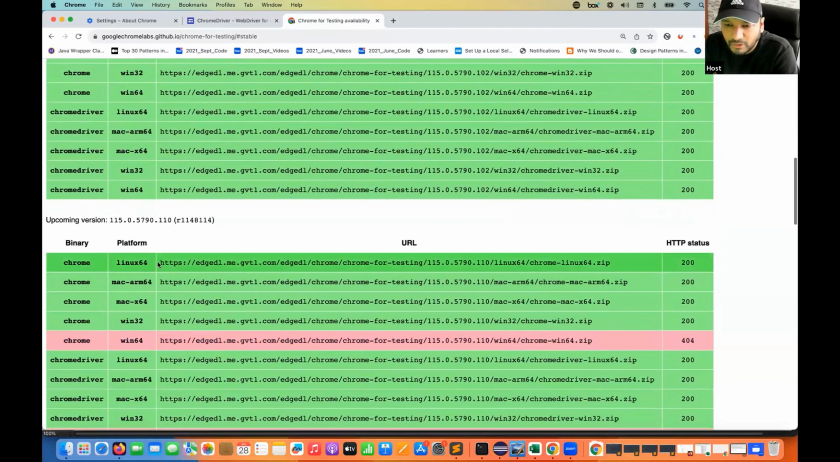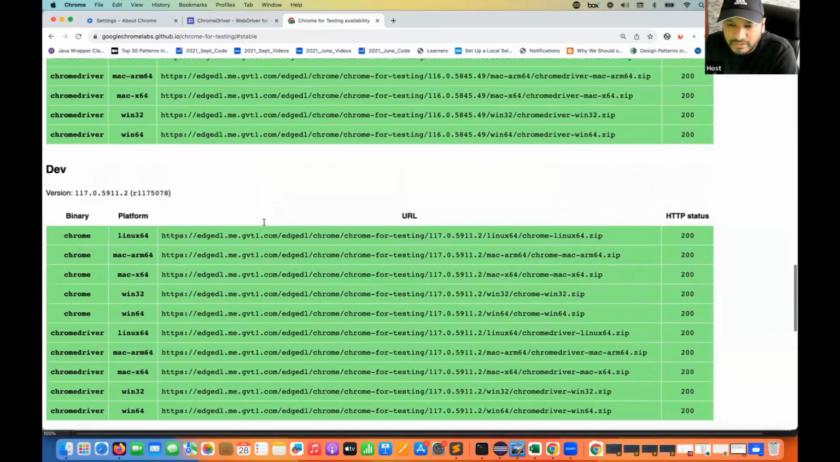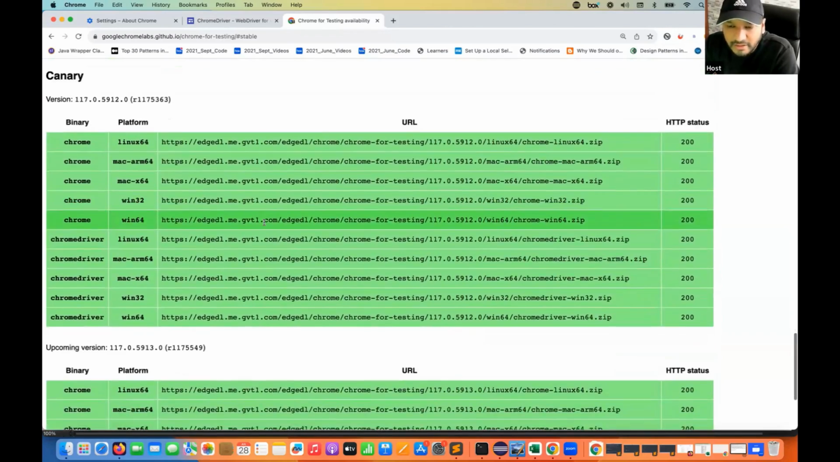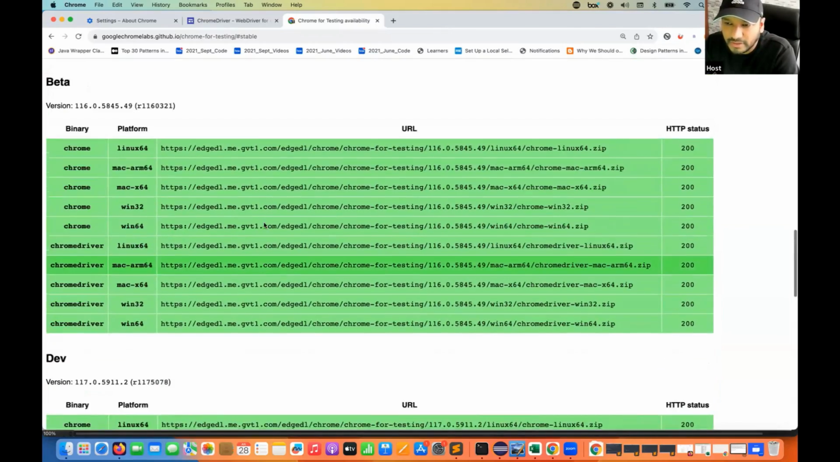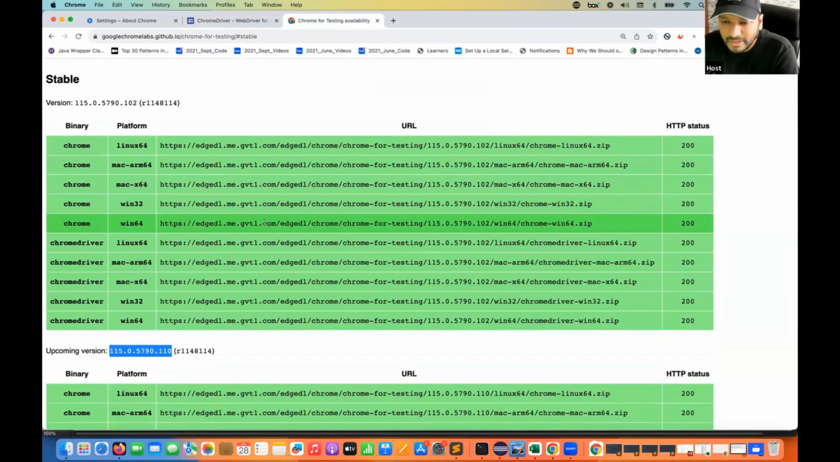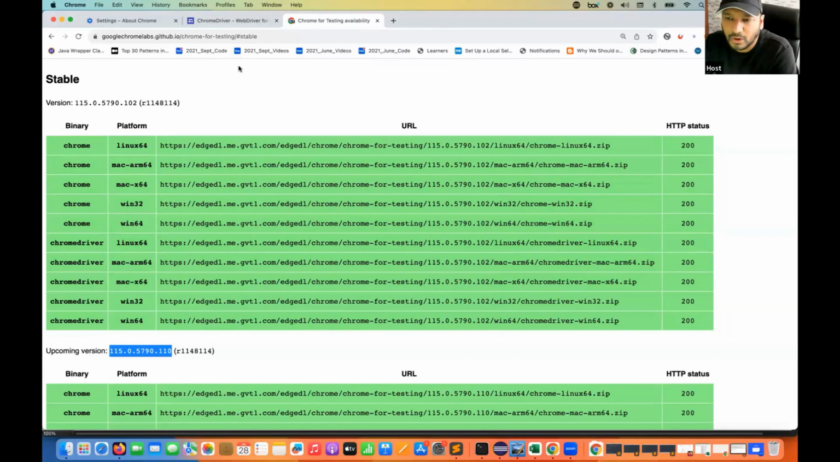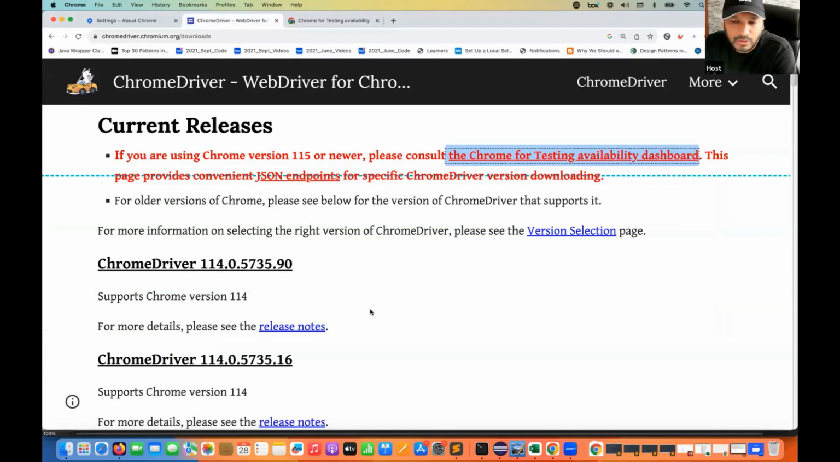Same thing, table for 115, for upcoming 110 patch. And then you can see 116 beta, 117 dev, 117 canary releases, and all the future release endpoints that they have given here. Now, two things, as I told you, chrome.exe and chromedriver.exe, both you will get from here, not from the old place. That works up to 114. After that, it's over. Now we have to use 115.